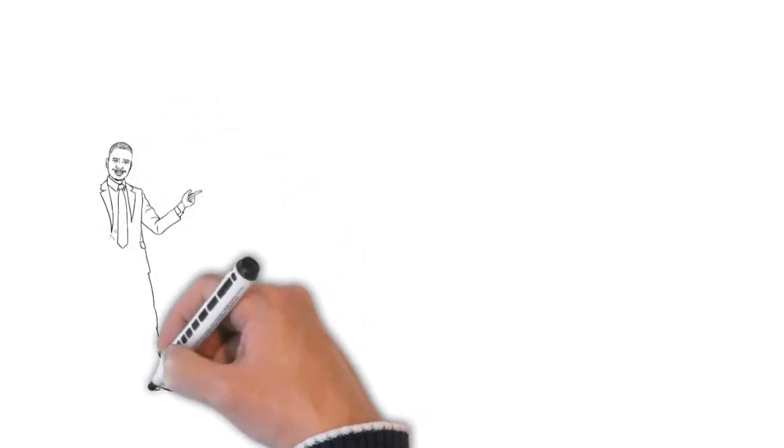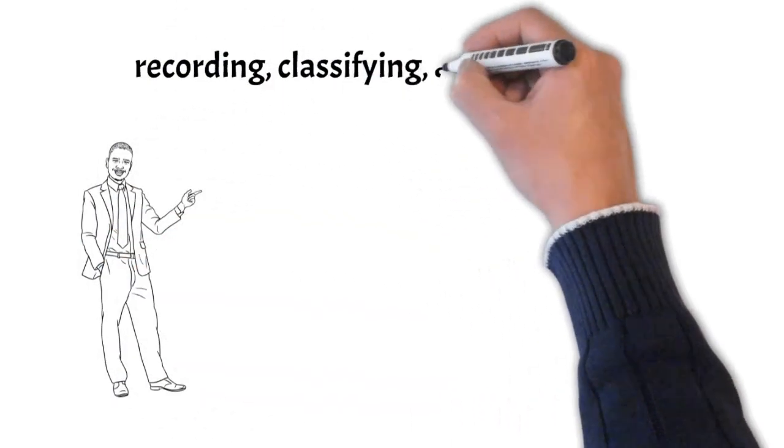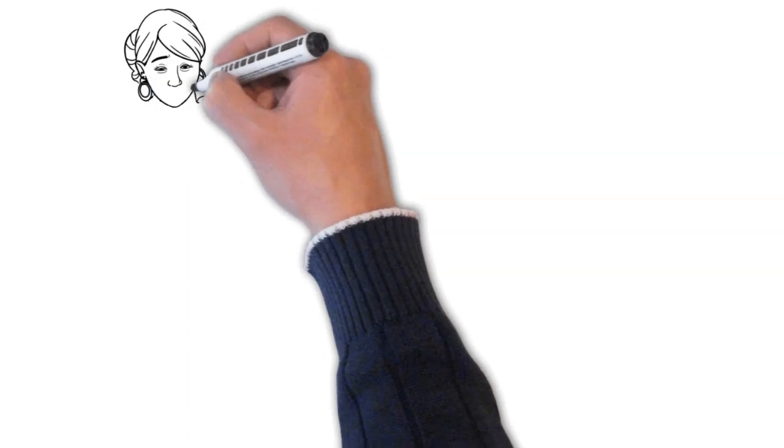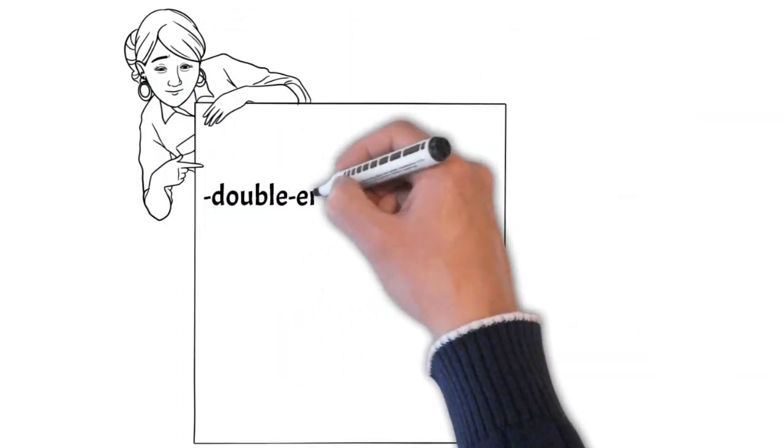Accounting concepts. Accounting is the process of recording, classifying, and summarizing financial transactions to provide information that is useful in making business decisions. The most fundamental accounting concepts are the double-entry bookkeeping system and the accrual basis of accounting.